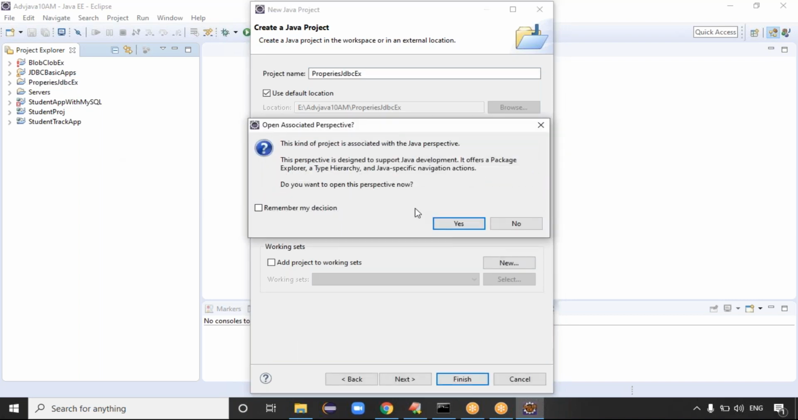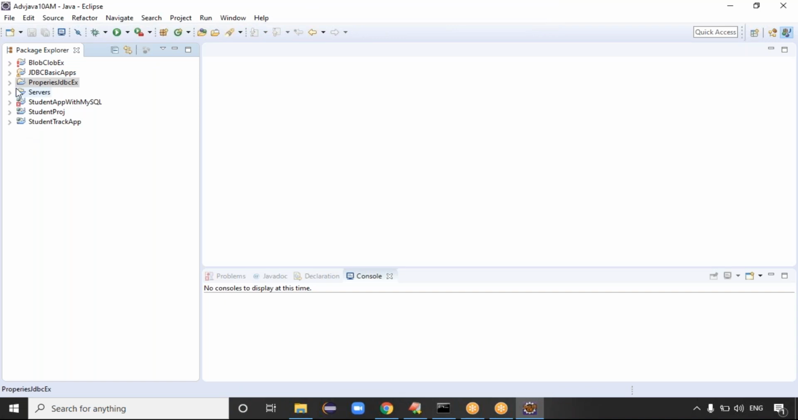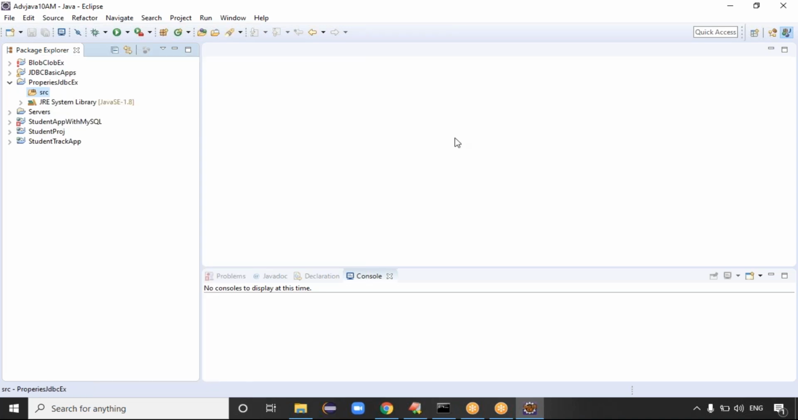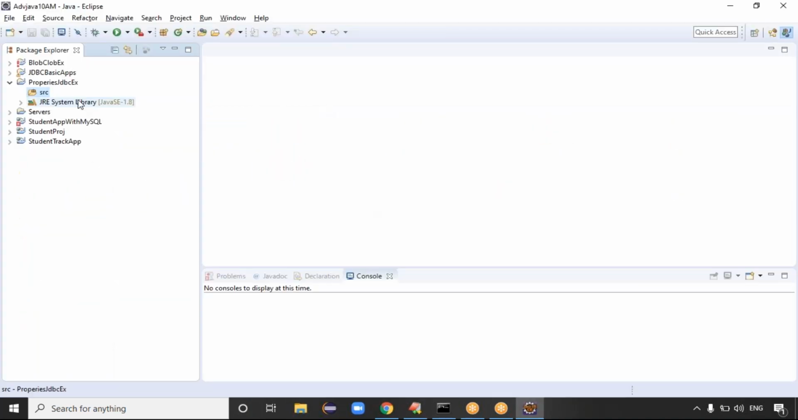Create the project properties JDBC example, right? Good. The SRC folder is there. Right click on SRC and create one class. New. First we have to create the class for the property file. First step is how to create the property file, guys.